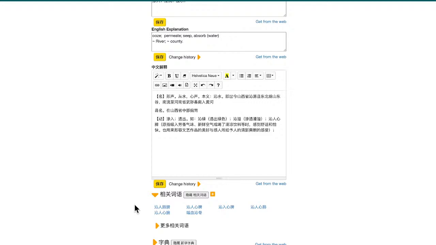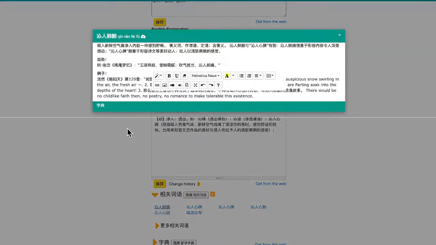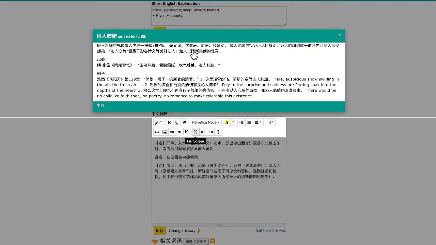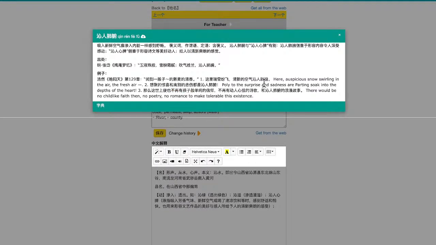Here's an example: 闻到一股子沁人肺腑的清香。这里瑞雪纷飞，清新的空气沁人肺腑。So it says here, the auspicious snow is swirling in the air, the fresh air 沁人心腑.